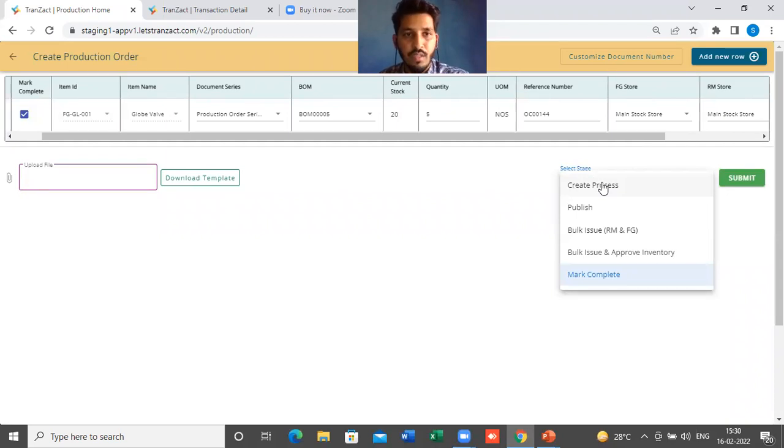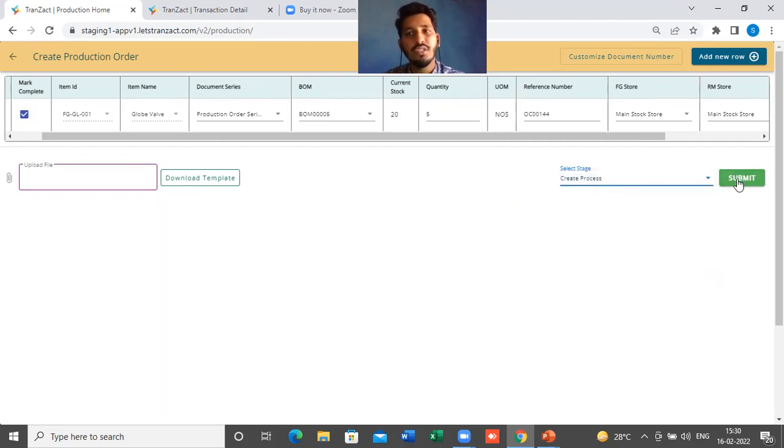The production process. Okay, so the first thing you have to do is create a process here. Or you can directly create a publish, but I will just select create process and click on submit here. Okay, before submitting, let me show you one of the features which is here.